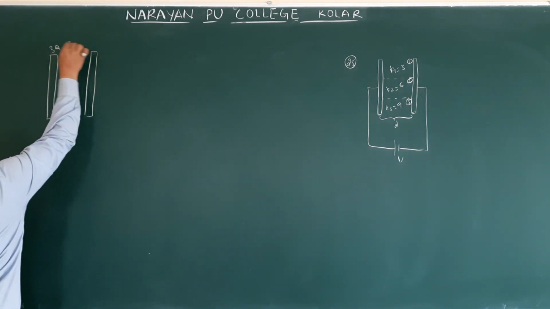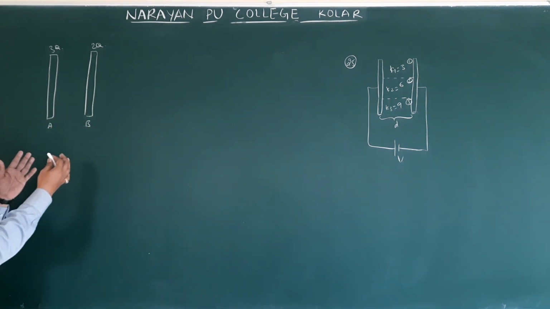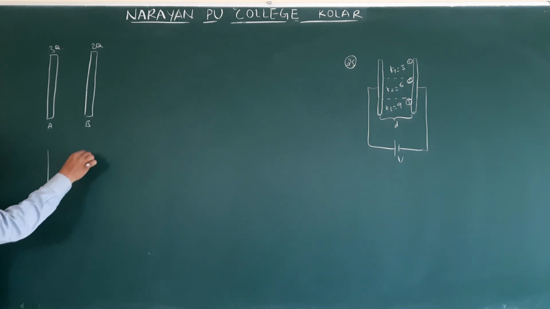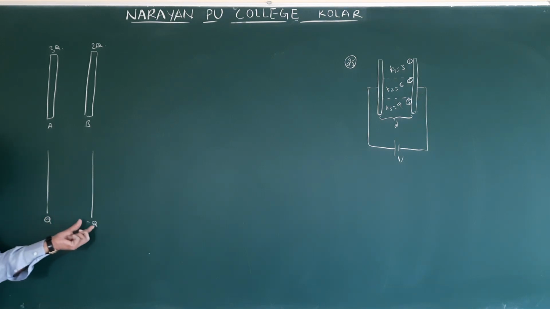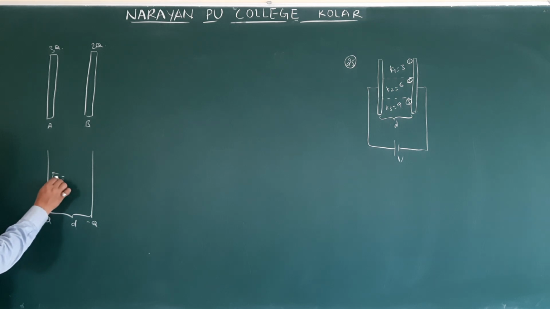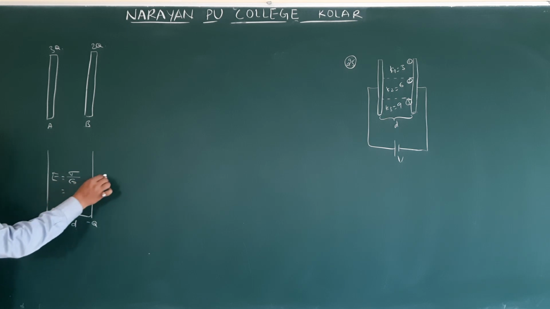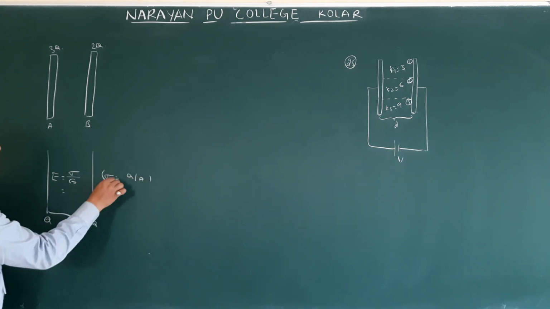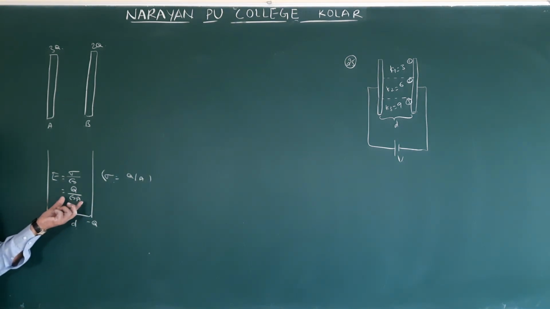So this is 3q, this is 2q, this is A, B. Already we discussed this for a parallel plate capacitor. Two plates, one is plus q, another is minus q, equal and opposite charges separated by some distance d. The electric field is E equals sigma by epsilon, sigma means q by A, that is nothing but q by epsilon A, in between the plates.